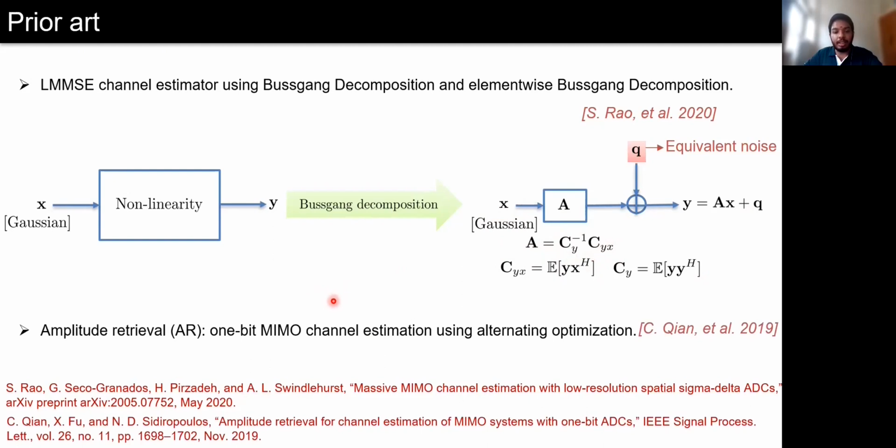Regarding channel estimation in regular 1-bit systems, there are plenty of techniques available. One such interesting and recent technique is amplitude retrieval, where the authors propose to estimate both the missing amplitude and the unknown parametric channel in an alternating fashion. We will use this method to compare the performance of our proposed algorithm in the simulations.